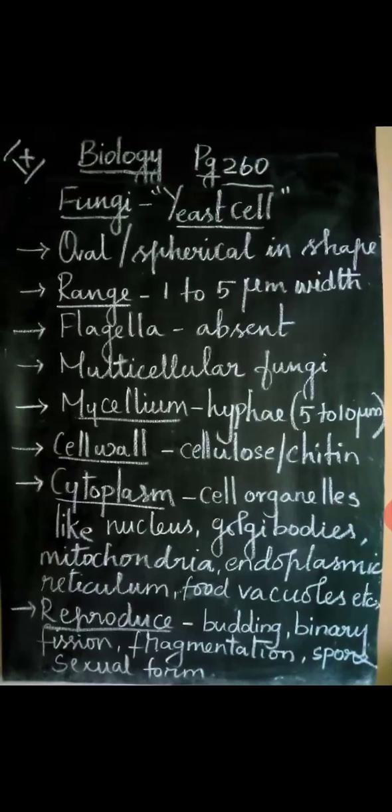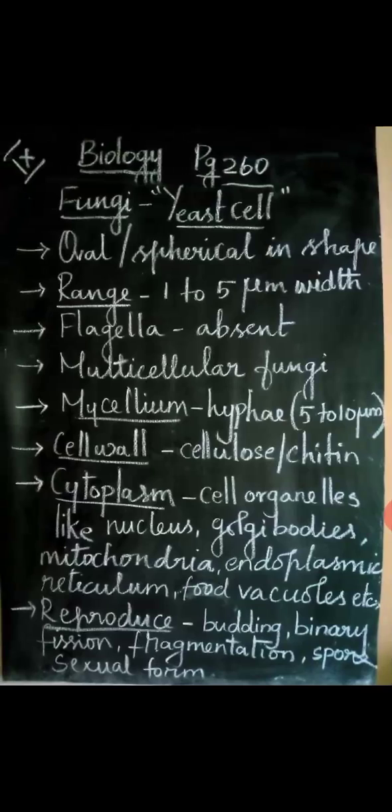Next, in this fungi, we are going to concentrate on the yeast cell. Yeast are usually oval in shape or spherical in shape. The range is about 1 to 5 micrometer in width. Flagella is totally absent, so they are non-motile in nature. Usually the yeast are multicellular in nature. Mycelium is nothing but the body part, which is made of hyphae, and this hyphae is about 5 to 10 micrometer.